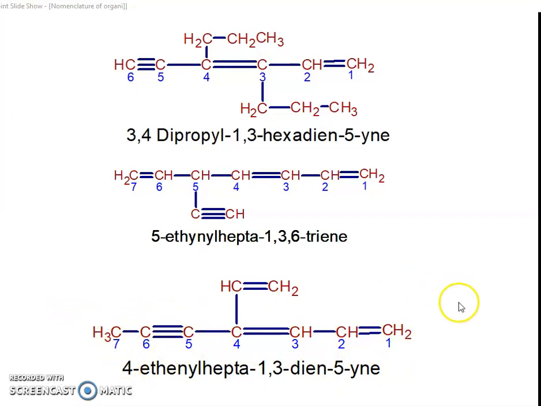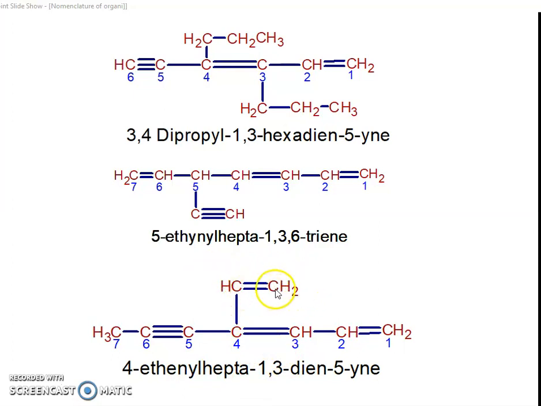This is the longest chain we can select. How will you give the name of such a molecule? The 1 position has a carbon-carbon double bond, the 3 position has a carbon-carbon double bond, and the 5 position has a carbon-carbon triple bond, but the 4 position has one of these alkyne groups.